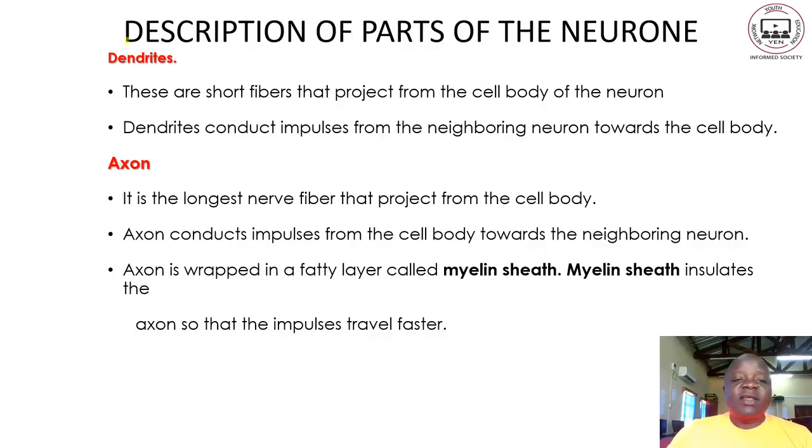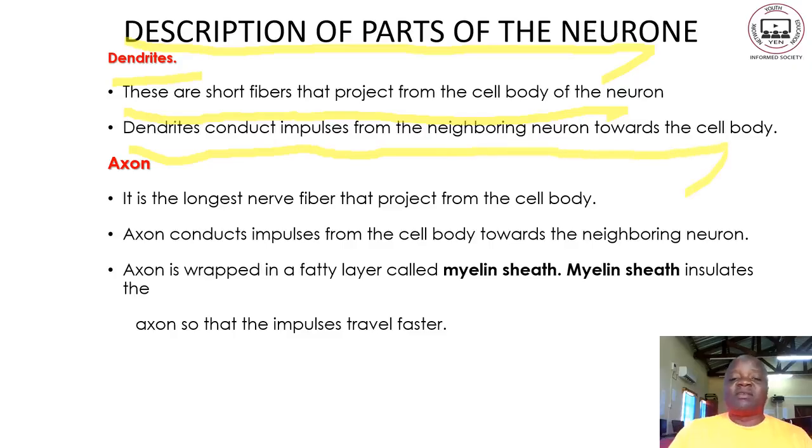Now, on this one, let us look at the description of parts of the neuron. How best can we describe each of those parts? We have what we call the dendrites. Now, what are these dendrites? These are short fibers that project from the cell body of the neuron. They are just projections from the cell body. The dendrites conduct impulses from the neighboring neuron towards the cell body. So the main function of the dendrites is simply to conduct impulses towards the cell body. Second one, we talk of the axon.